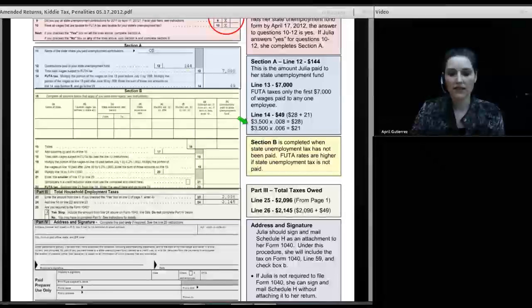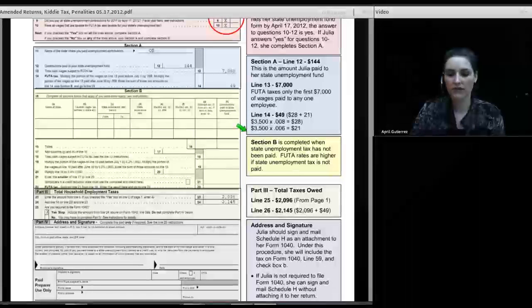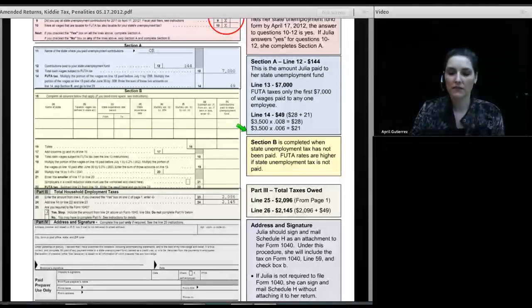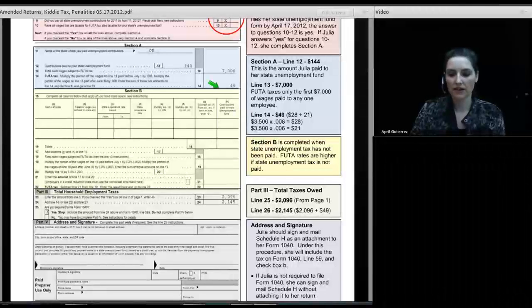Now there are 2 rates in play for the year. For 2011, there were 2 rates, 0.008 and 0.006. And in the earlier part of the year, it was 0.008. And in the later part of the year, it was 0.006. And so in the wording of the problem, I just told you she had $3,500 at the early part of the year, and then after July, or beginning July 1st through December 30th or 31st, she paid the remaining pay for the year. But FUTA is only assessed on the first $7,000 paid. So we end up with total FUTA tax of $49.